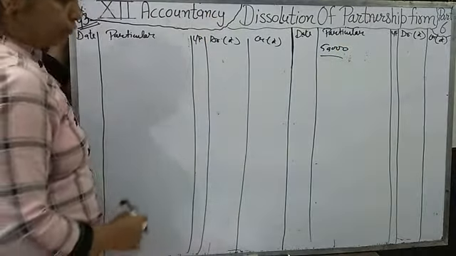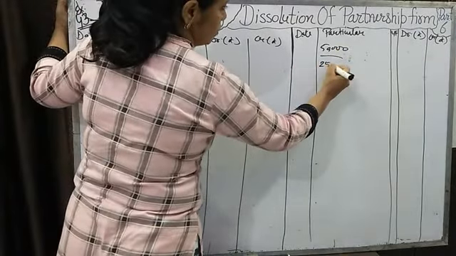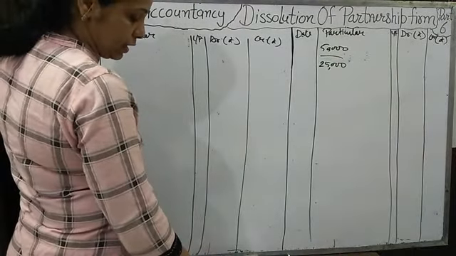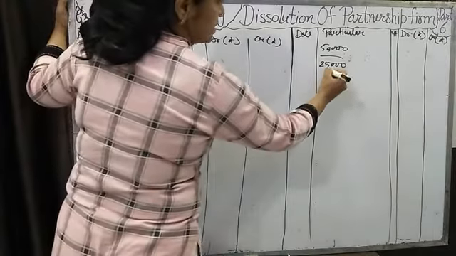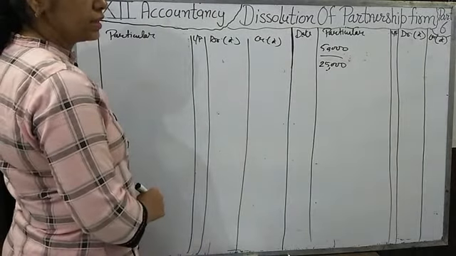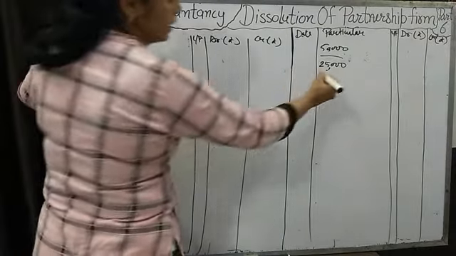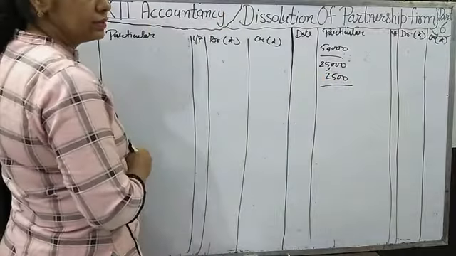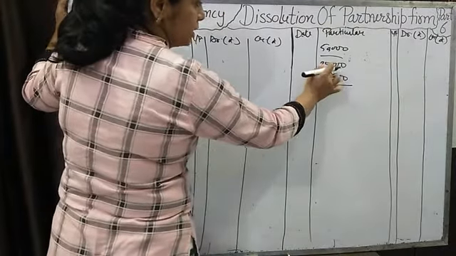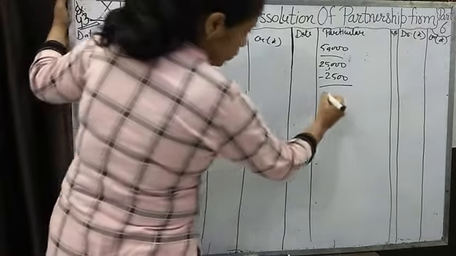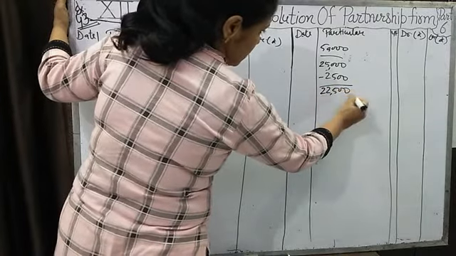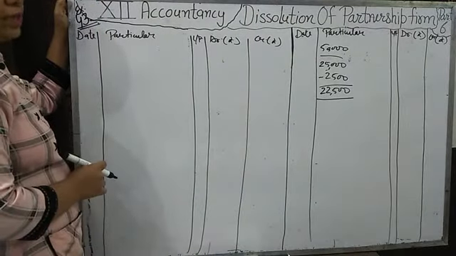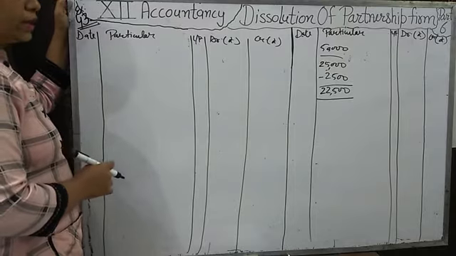Okay, and 50% of furniture, it means furniture of 25,000 was taken over by Aman. At which price? 10% less, 10% discount. 10% of 25,000 is 2,500. So we will deduct this. It will come to 22,500. It means Aman has taken half the furniture at 22,500. Okay. Two entries will be passed for this.